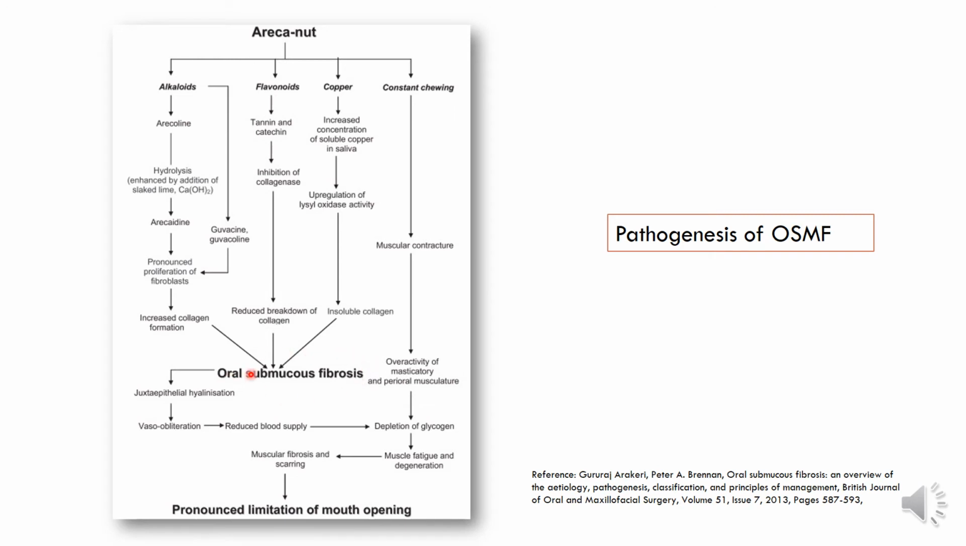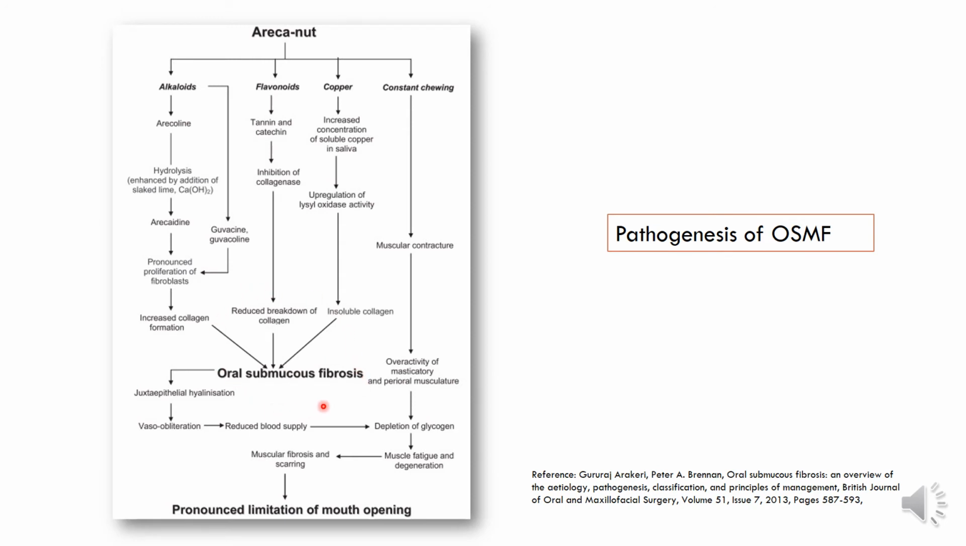So, if you look at the term oral submucous fibrosis, that means there is something that is taking place submucosally, and that change that is taking place is leading to fibrosis. Okay. So, second component, which is the flavonoids, again leads to tannins and catechin production, which inhibit collagenase, which reduces the breakdown of collagen, thus increasing the fibrosis content. Similarly, copper: increased concentration of soluble copper in the saliva because of the areca nut and the components of the gutka lead to upregulation of lysyl oxidase activity, leading to insoluble collagen formation, thus again increasing fibrosis.